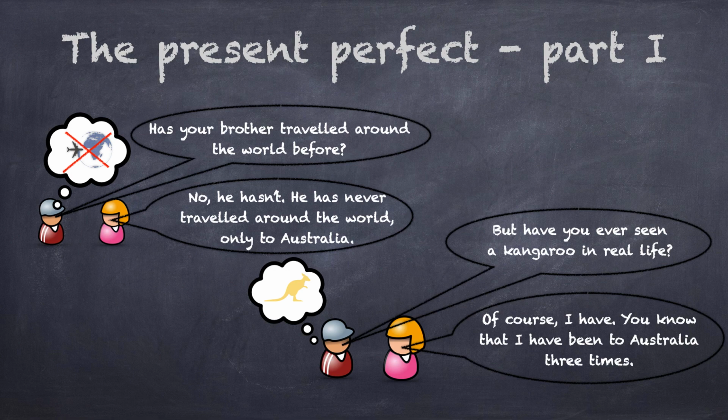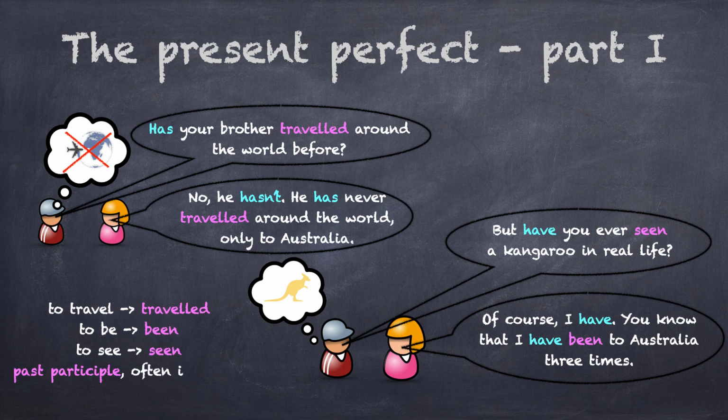Now let's have a closer look. The present perfect has 2 parts. A form of the auxiliary verb to have and the past participle. This is new to you. It can look like the simple past, like in traveled, or it can have an irregular form. Then you have to learn it, just like the irregular simple past forms. Remember the words in red for later.